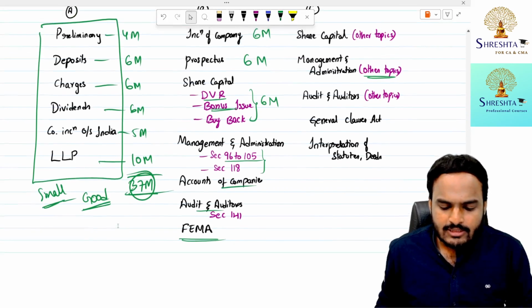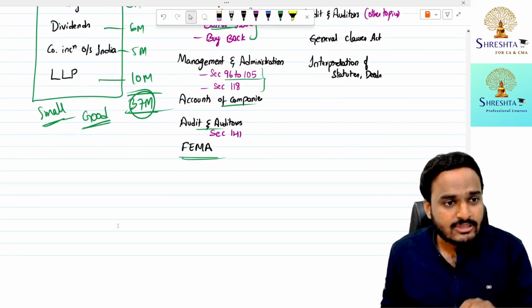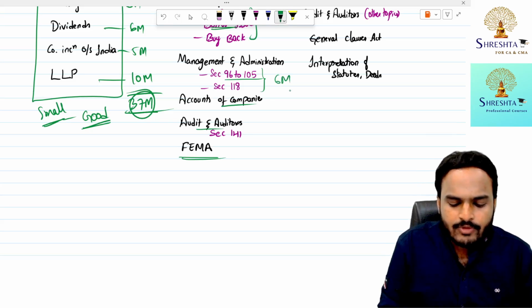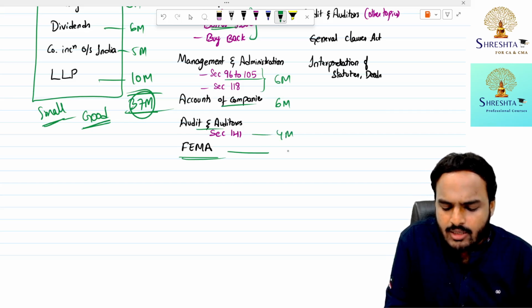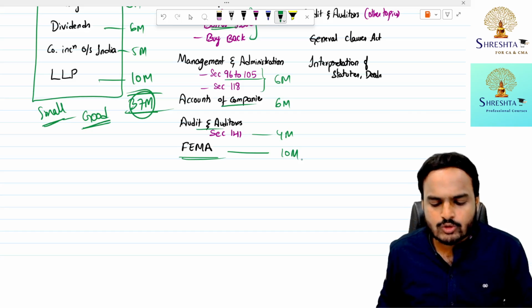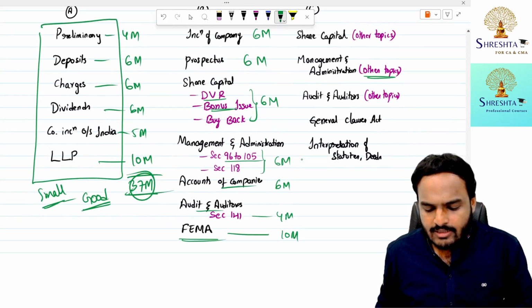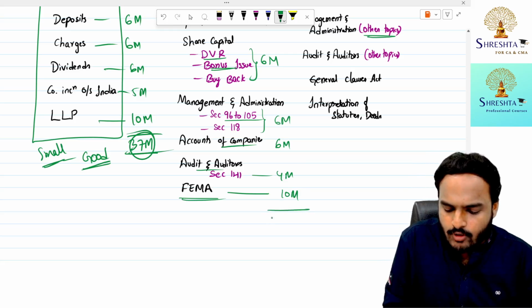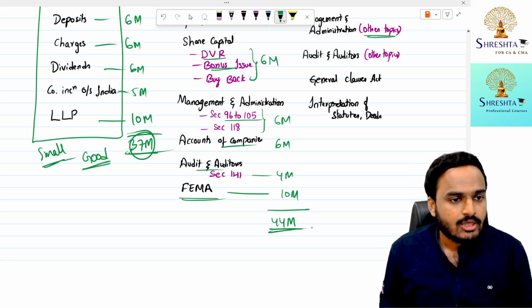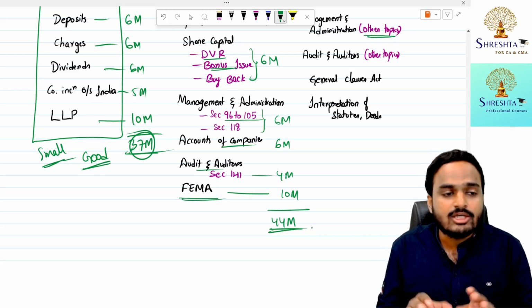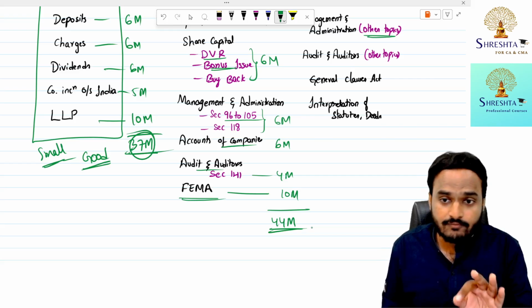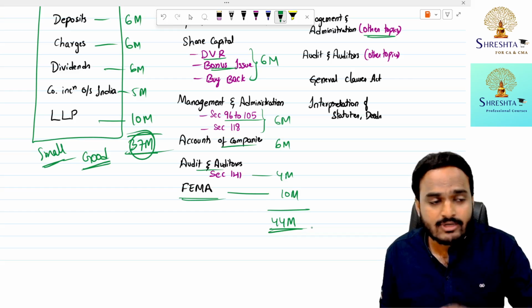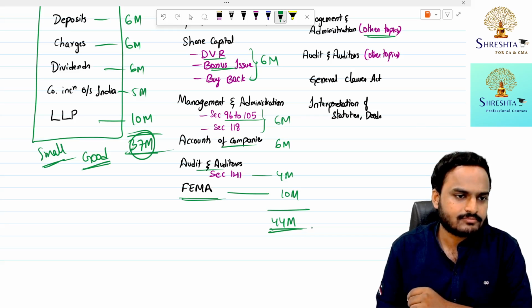Now, if you observe carefully, the weightage from the selected topics is: management and administration 6 marks, accounts of companies 6 marks, audit and auditors 4 marks, FEMA some 10 marks. Just to total it, 30 to 40 marks, say 44 marks, for category B. This category B has lengthy concepts, but from a weightage point of view it is good. Difficulty is moderate; content-wise, length-wise and difficulty-wise moderate.